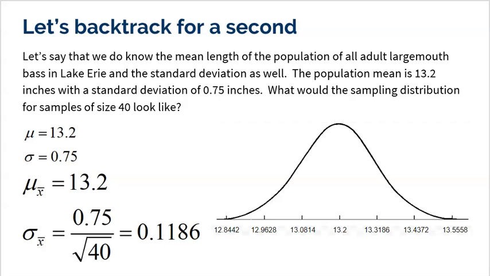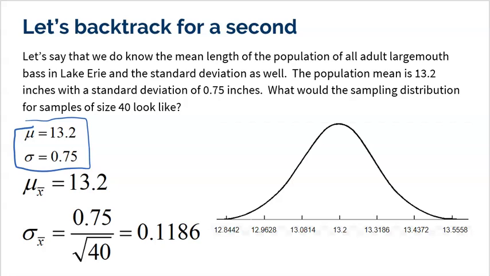All right, so we know that the mean and the standard deviation of all largemouth bass fish in Lake Erie is 13.2 inches with a standard deviation of 0.75. Okay, what does that mean? It means that the average of all the fish is 13.2 inches and that any one fish on average will be about 0.75 inches from the mean.